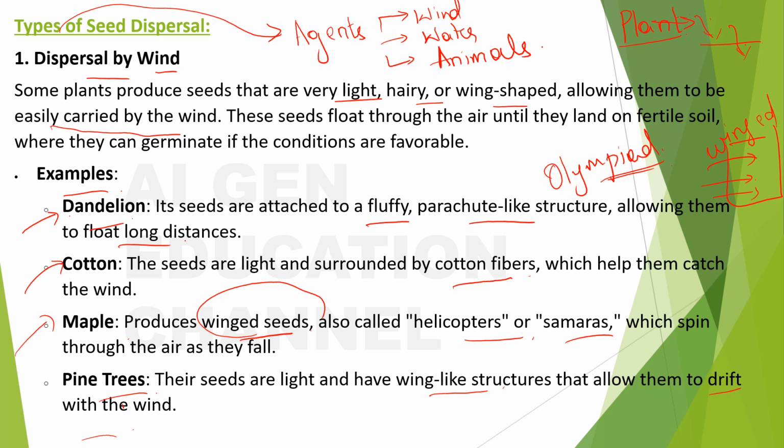Then you will feel like, I have studied everything. I know that these are all dispersed by the wind, but how come I have not concentrated on which ones have winged structures? So it's better to understand that it is maple and pine trees. Remember that. Okay.